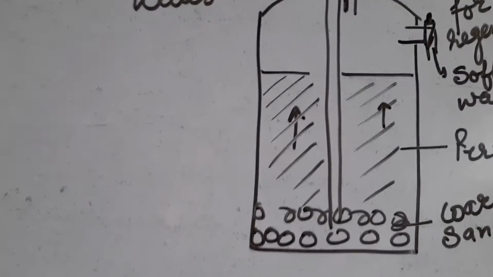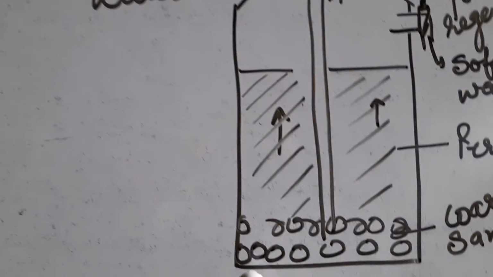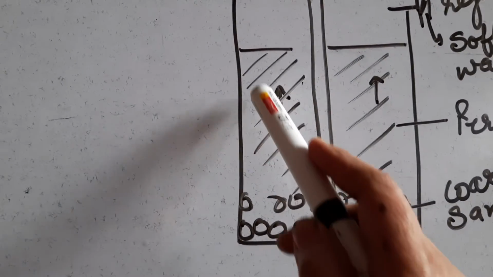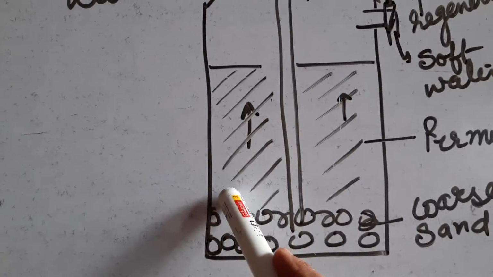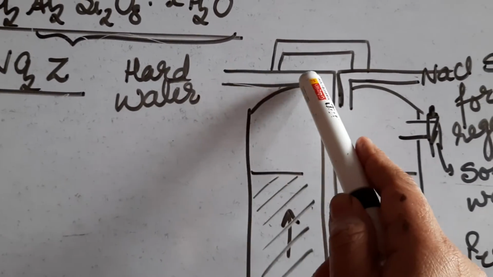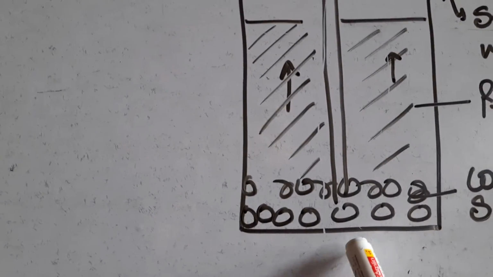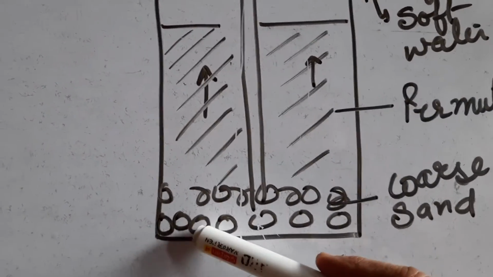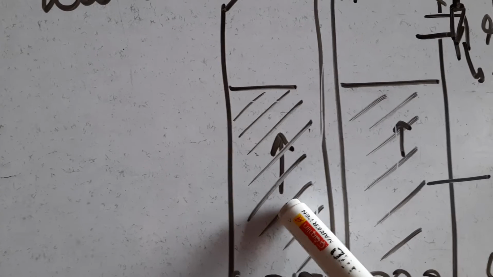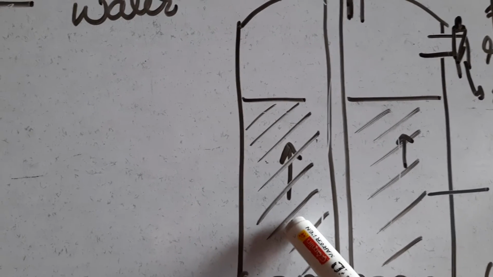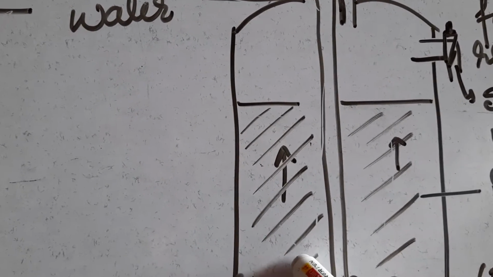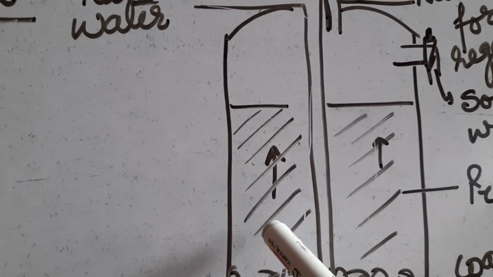See what we do here: we take a vessel in which at the bottom we pack gravel or coarse sand, and then we pack this permutit or zeolite, that is called Na2Z, and with the help of a pipe we enter the hard water at the bottom. Then water crosses this coarse sand and then crosses this zeolite, sodium zeolite, which may be called permutit, and it is a hydrated sodium aluminium silicate.